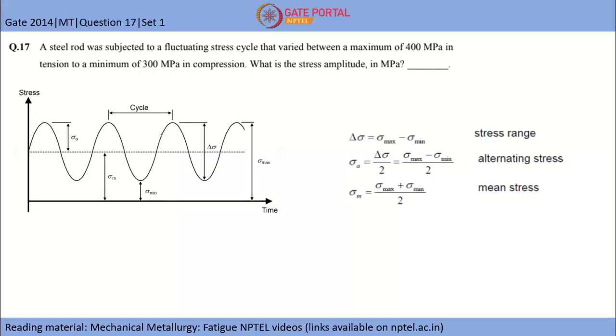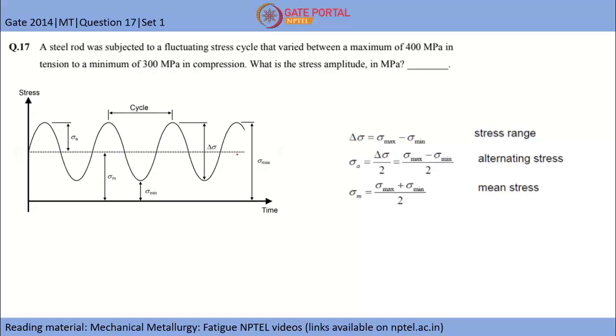These equations are given like this: delta sigma is sigma max minus sigma min, which is the stress range under which you are doing fatigue of the sample. Sigma A is the alternating stress, which is given by delta sigma by 2, that is, sigma max minus sigma min divided by 2.